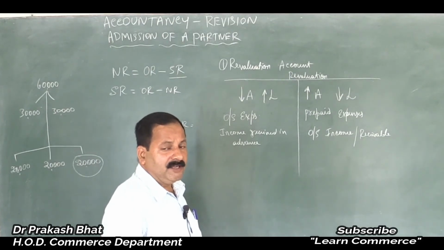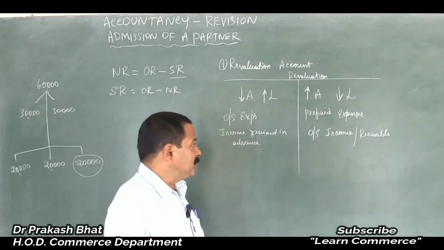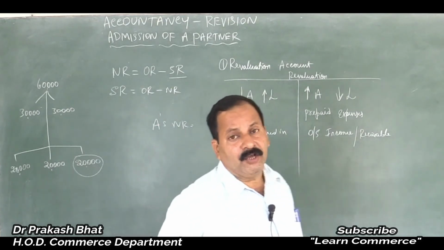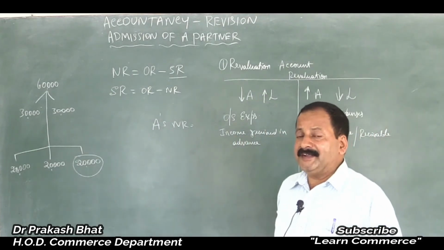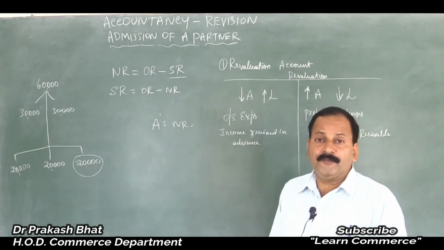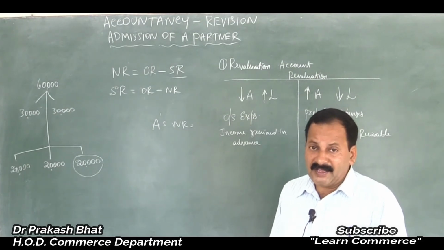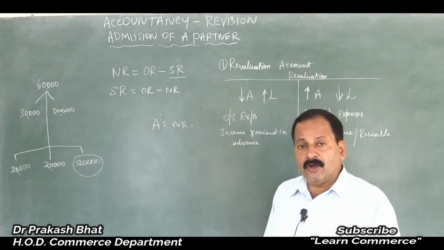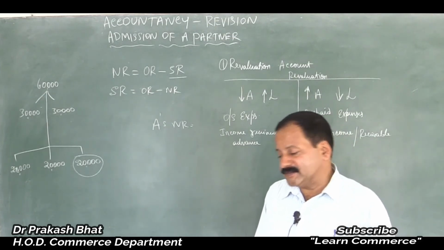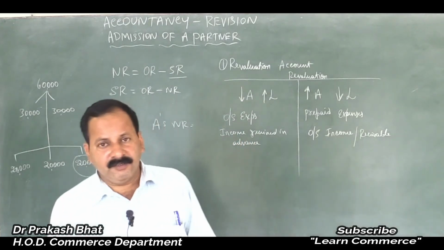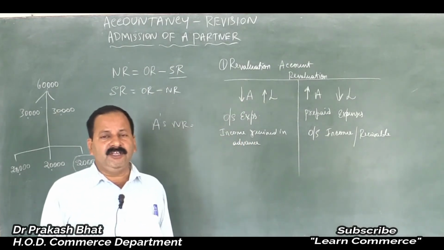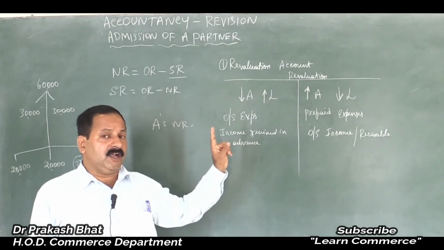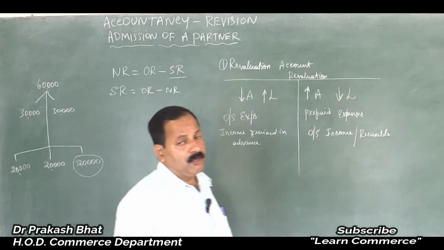Any reserve or any accumulated fund should be credited to partners' capital accounts, and for accumulated losses, mostly you will get only one item on the asset side, that is the profit and loss account, which is nothing but accumulated loss. It should be debited to the old partners' capital accounts, not the new partner. The new partner is admitted now, so he will not get a share in the accumulated profits or reserves, and he is not supposed to bear the accumulated losses either.